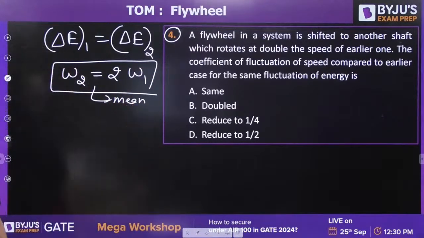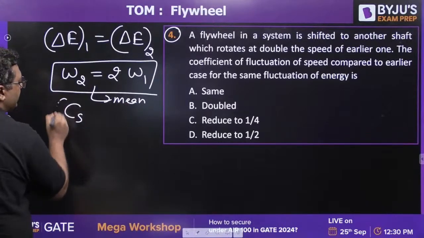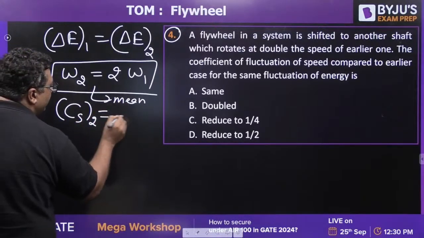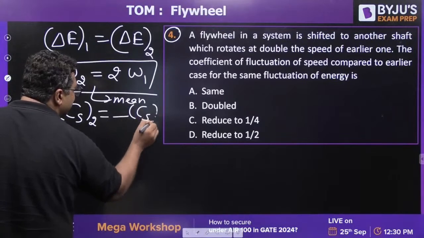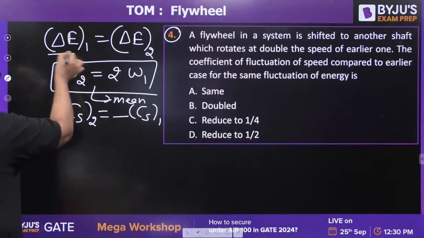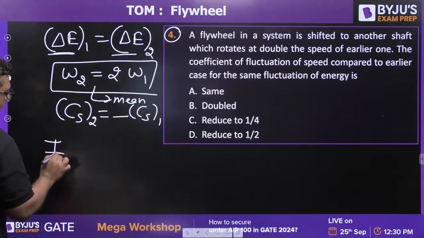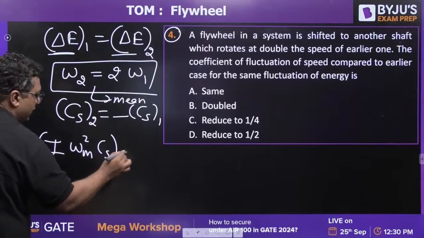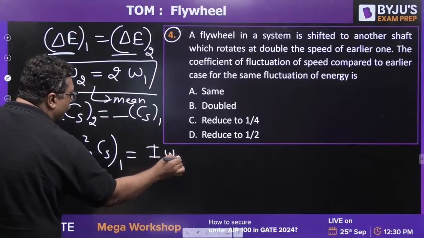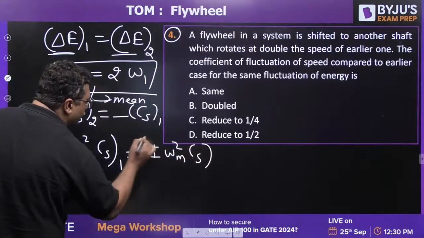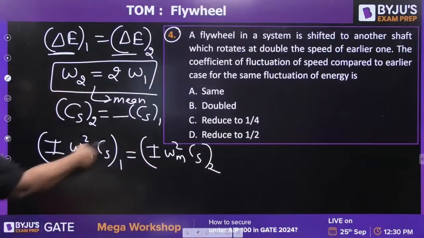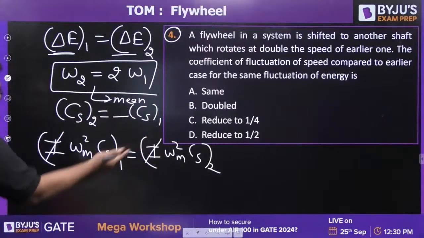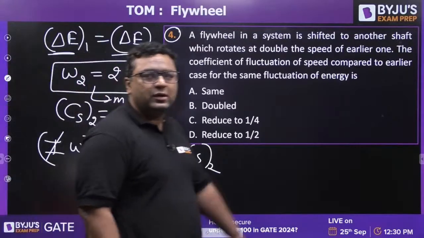Then you need to tell us what will be the coefficient of fluctuation of 2 with respect to CS1. So you just need to equate these two things. What are they? I omega mean square CS of 1 is equal to I omega mean square CS of 2. Flywheel is the same, so I will be the same and will cancel out. Solve it and get the answer.